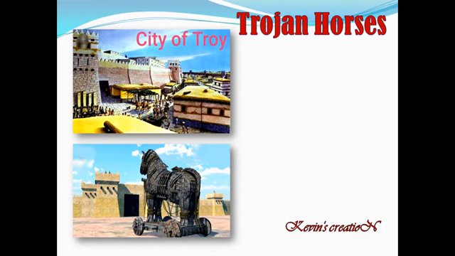Now the Trojans thought it was a gift from the Greeks. So they dragged this horse inside their city, and as usual the gate was closed. They were very happy.